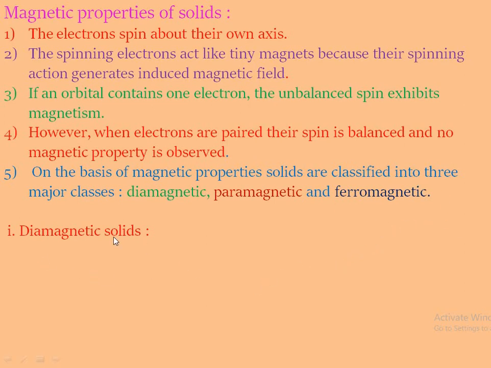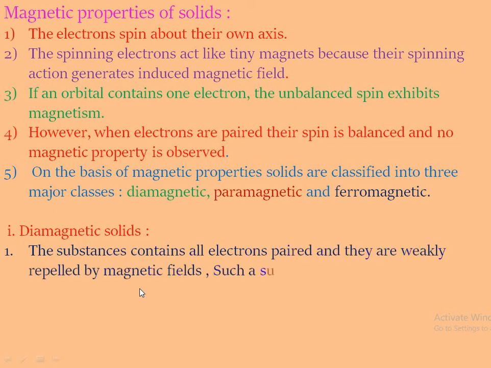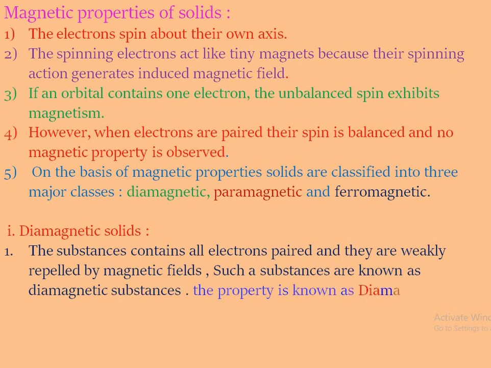First is the diamagnetic solids, or diamagnetic substances. When a substance contains all electrons paired, it is weakly repelled by the magnetic field. Such substances are called diamagnetic substances, and the property is called diamagnetism. Di means two. There are two electrons present in all the orbitals, and therefore their spins get cancelled.